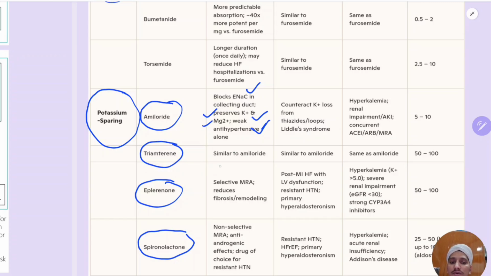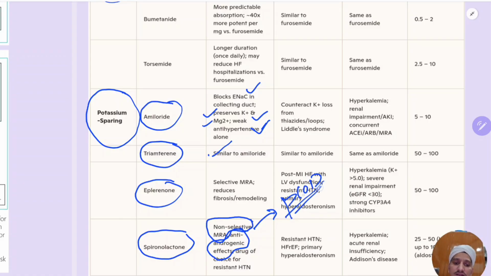Okay. Now coming to triamterene, it is also similar to amiloride. So first we'll see spironolactone. Spironolactone is a non-selective mineralocorticosteroid antagonist, you can say non-selective aldosterone antagonist. So it has one important point, anti-androgenic effects. This is a very important point. Spironolactone has anti-androgenic effects. That's why it is used in patients with PCOD also.